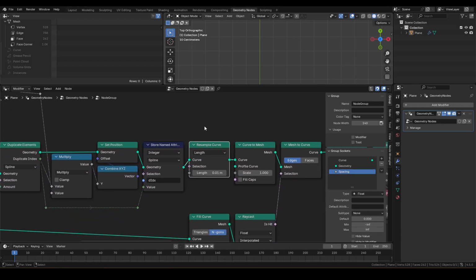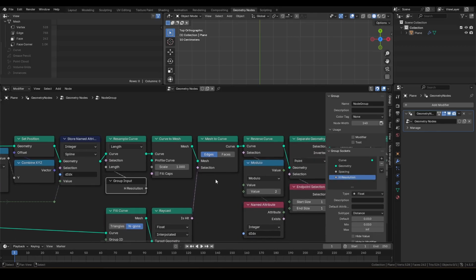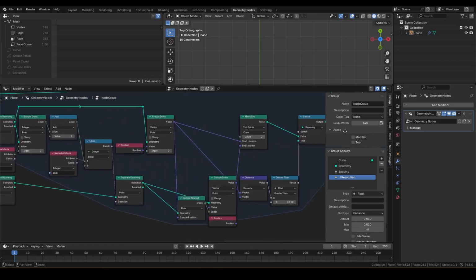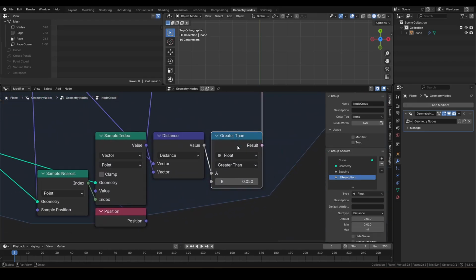Next, this resample after DIDX store. Call it H resolution. Last one is this B for greater than compare. Call it cutoff distance.